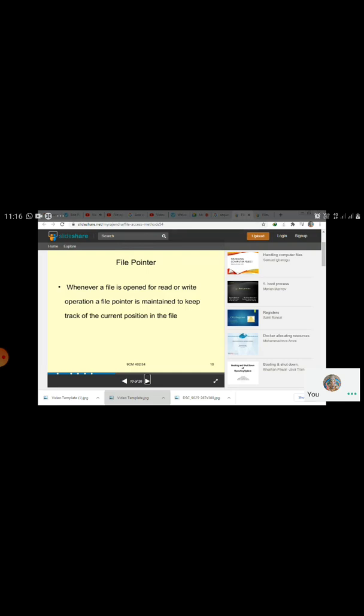Sequential access methods are given. Most of the operations done on a file are read and write. In a read operation, the file is read and the file pointer automatically advances. In a write operation, the file pointer automatically goes to the end of the file and the contents added by the user or the system are appended. The file pointer advances its position and goes to the end of the file after adding the contents.